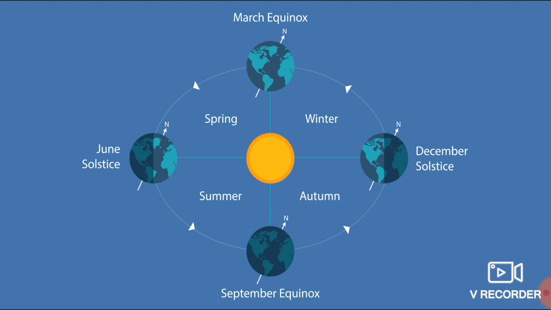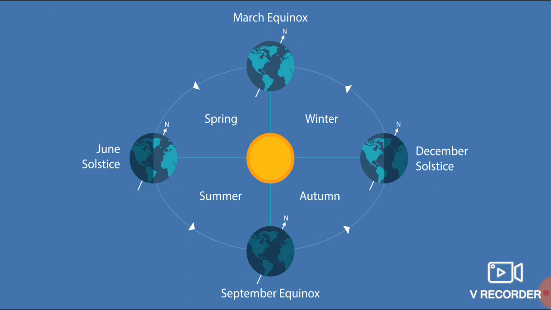So overall, we can say that the sun is the major factor responsible for changing of weather, and another major factor is the rotation of the earth around the sun. These are the things responsible for change in weather.